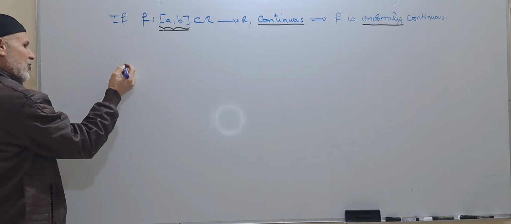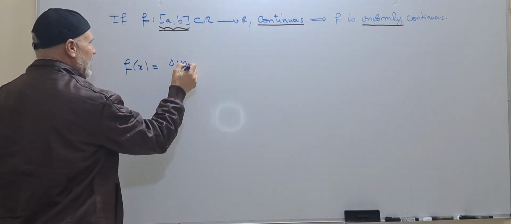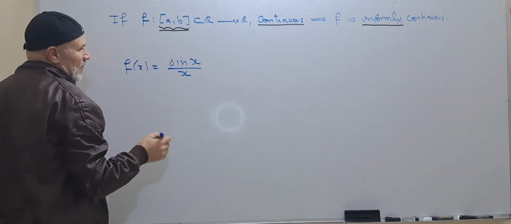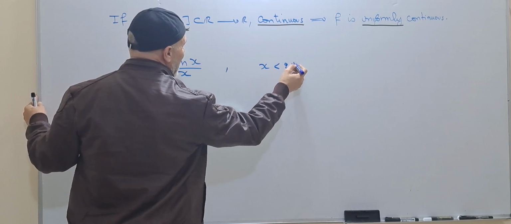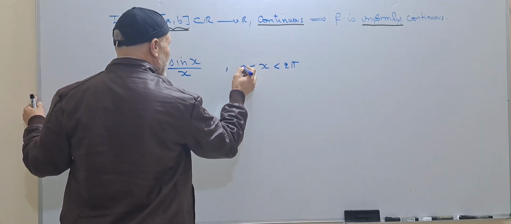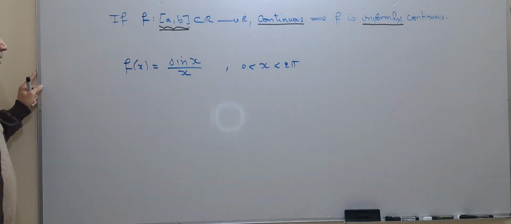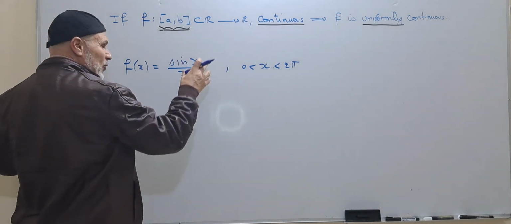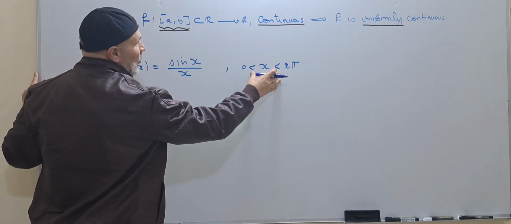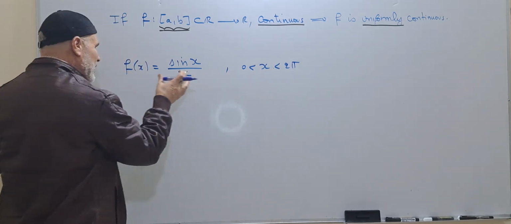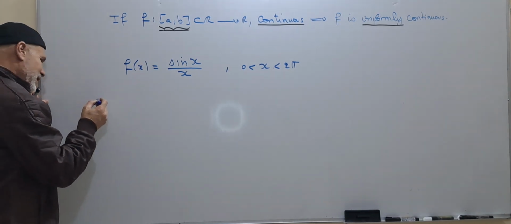How about this function? f of x equal to sine x over x, where x belongs to (0, 2 pi], strictly greater than 0. Here, unfortunately, we have a continuous function on an open interval. If we can make it a closed and bounded interval, this will give us the right to say that this function is uniformly continuous.